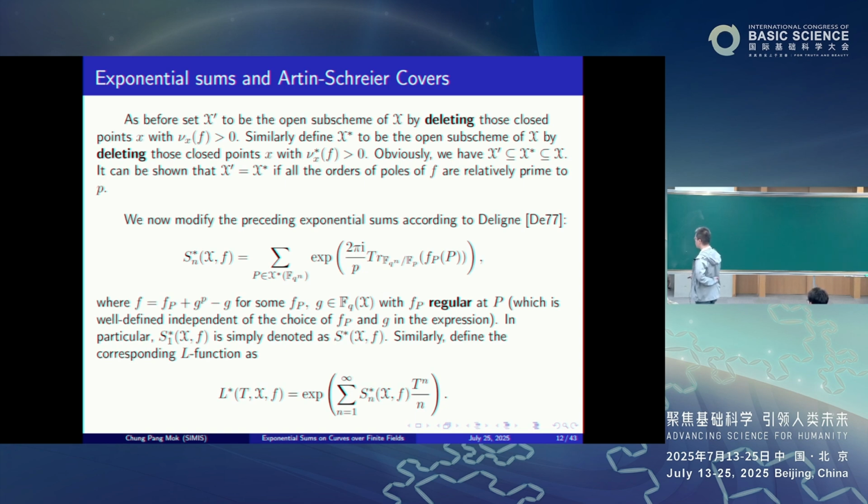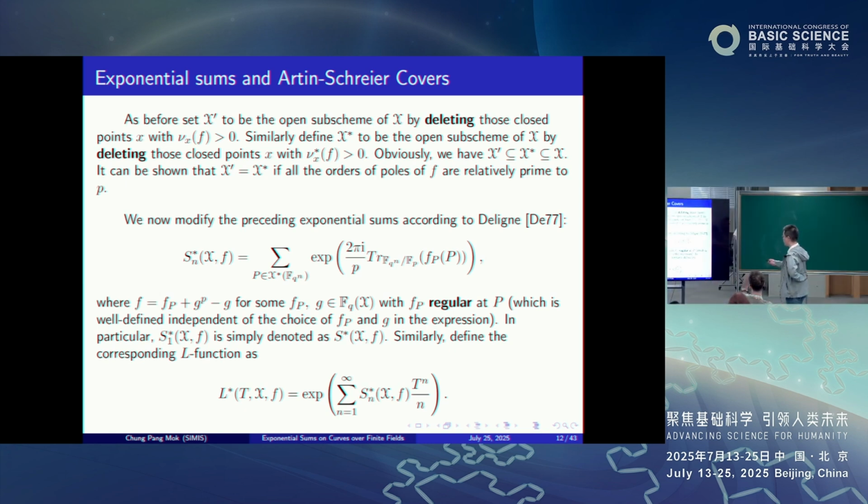So now Lin defines this modified exponential sum as follows. Again, n a positive integer, then S_n*(X, f) is, again, a sum, but now over the F_q^n-rational points of X*, namely those points P for which the reduced order of pole at P is 0.